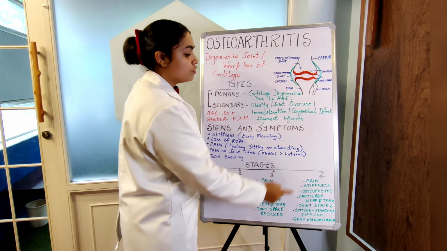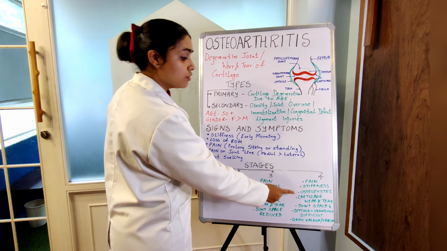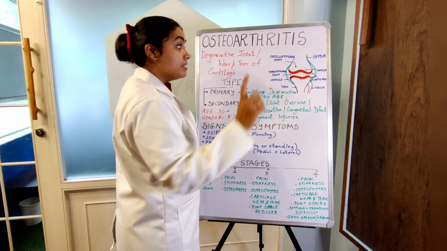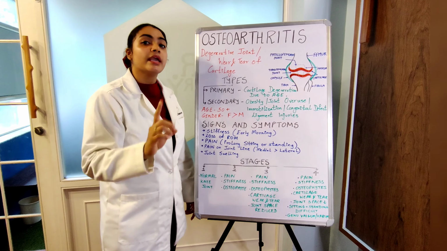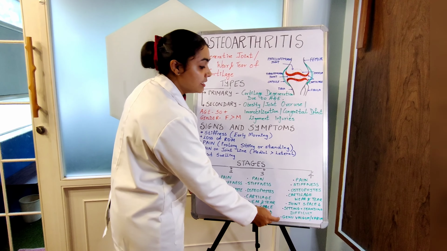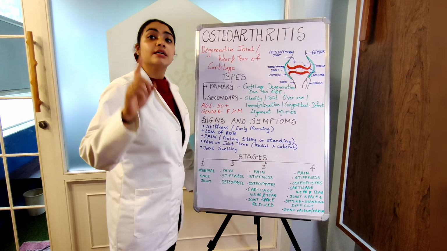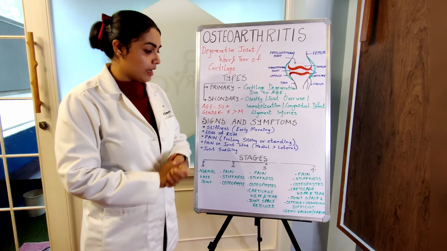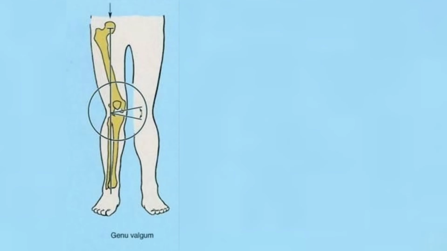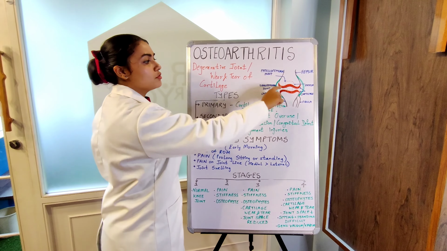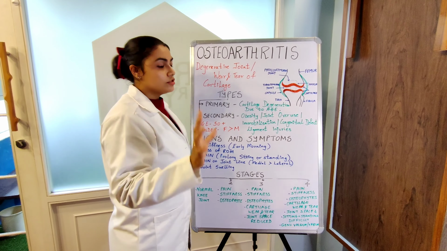In your fourth stage, you have pain, stiffness, osteophytes, cartilage wear and tear, and reduced joint space. Now, in this last stage, even standing, sitting and doing any activity could be very, very painful. Simultaneously, you have development of genu valgum or varum, that is deformity in the knee joint. Now, what is genu valgum and varum? Genu valgum is knock knees, and genu varum is bow leg. This happens because of reduction of either the medial or the lateral joint space.